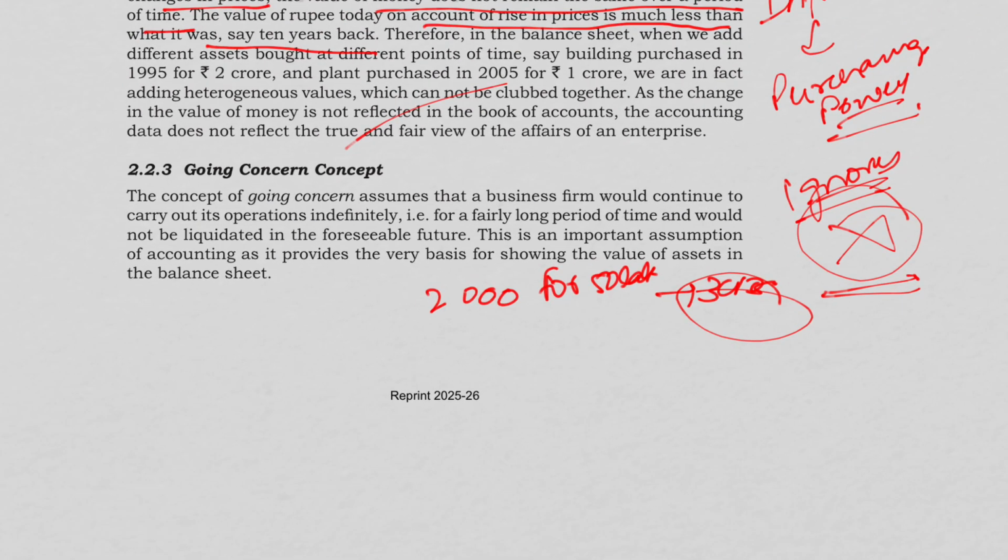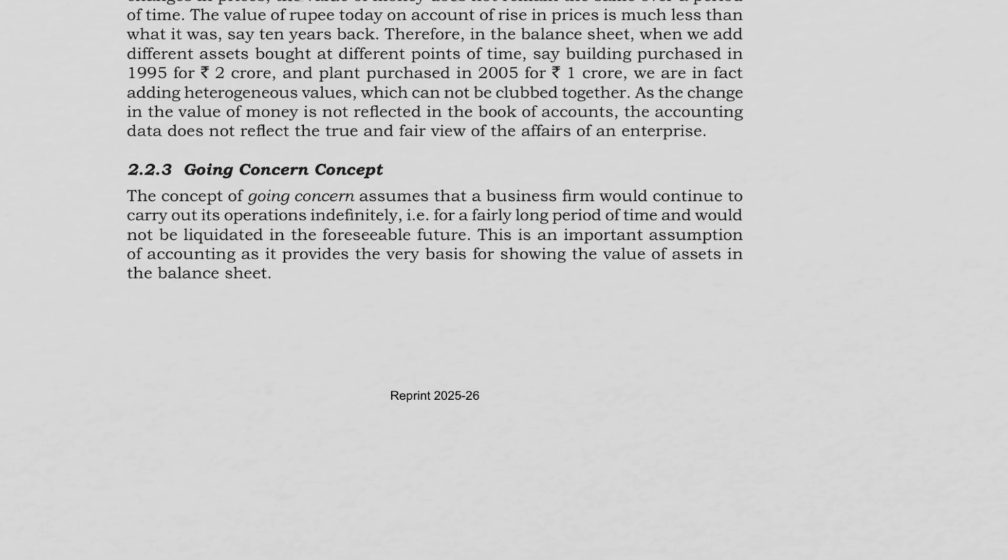Then we have the going concern concept. The going concern concept assumes that a business firm would continue to carry on its operations indefinitely, that it is not going to close for a fairly long period of time, and it would not be liquidated in the foreseeable future. So this is an important assumption of accounting because it provides the very basis for showing the value of assets in the balance sheet. Here, accounting is assuming that the business will continue forever. So we do not prepare the accounts assuming that the business will close tomorrow.